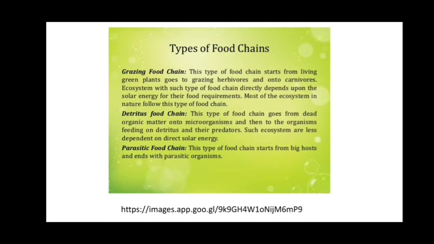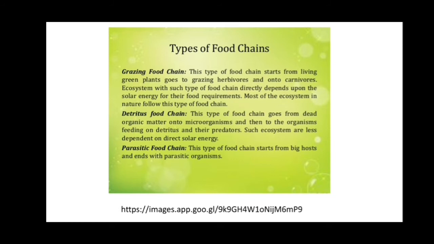Sunlight is required for the producers, the plants, for photosynthesis, and radiant energy is converted into chemical energy, and the plant is eaten by the herbivorous organism.